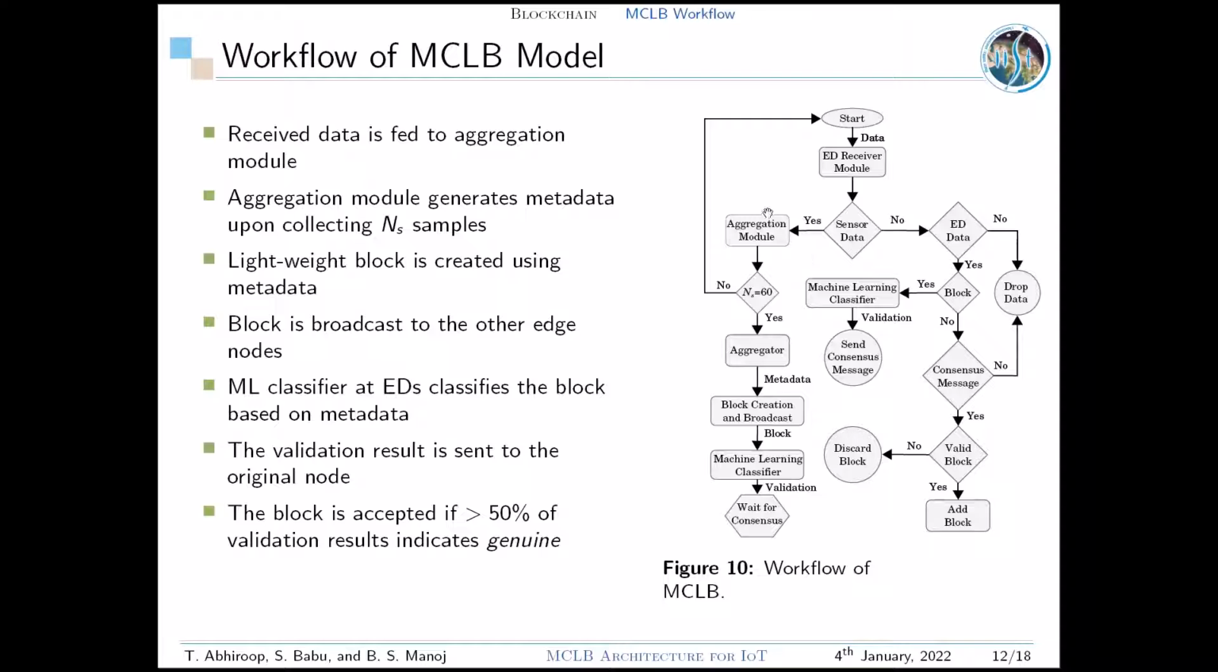Coming to the overall workflow of our MCLB model, at the edge device, when data arrives at the EDA receiver module, it will check if data is from a sensor or not. If the data is from a sensor, the data is fed into the aggregation module. The aggregation module generates metadata after collecting 60 samples of sensor data. A lightweight block is created with this metadata and is broadcast to the network for validation.